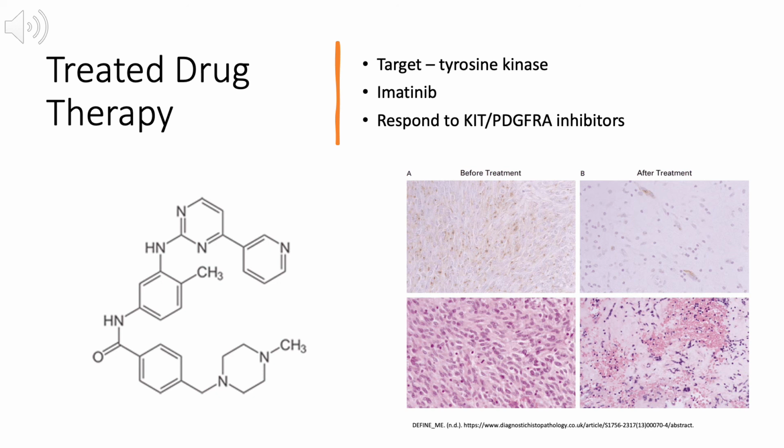As you can see in the picture, before treatment, this is before surgery, and before treatment, all the cells in the nucleus are taking up the cytoplasm, and as you can see, there's a lot of them. And then after treatment, after surgery, this is what the cells look like. They're more spread out. Overall, drug therapy with imatinib is the most popular way to treat GISTs.